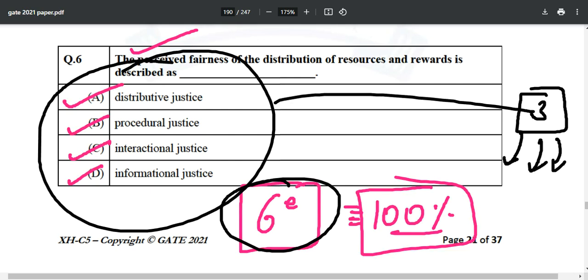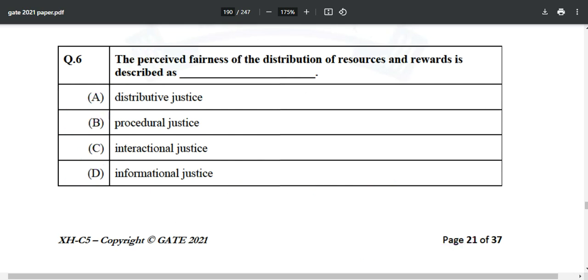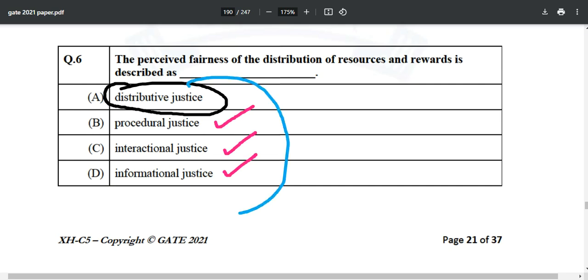All right. So the correct answer over here is option A, distributive justice. Now you have to figure out what is procedural justice, what is interactional justice, as well as what is informational justice. For all of these, you will use the 6th edition, Saundra K. Ciccarelli, she is waiting for you. I mean, the book is waiting for you.